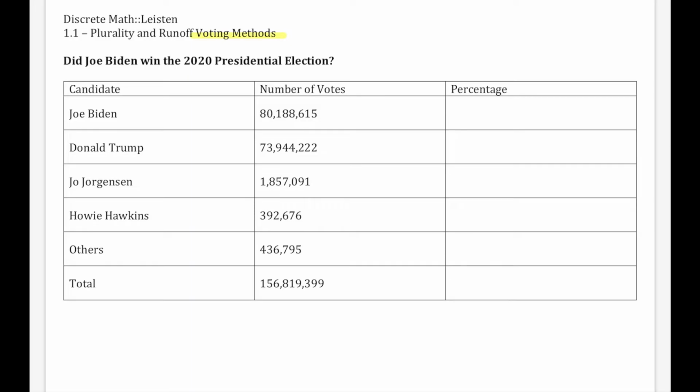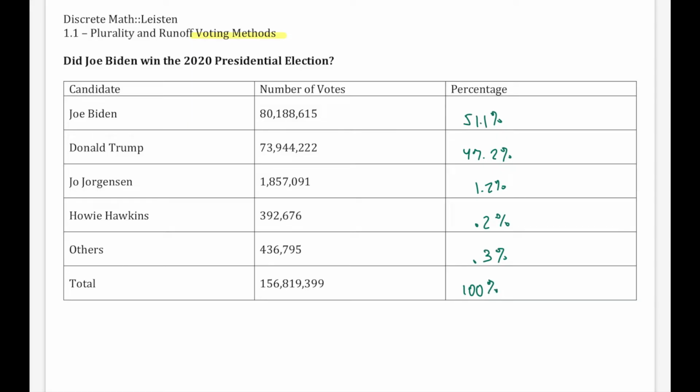So looking at those, there's a lot of votes for Biden, a lot of votes for Trump, and then there's just this handful for others. But if we actually look at the percentage of each vote, we find that Joe Biden had about 51.1% of the vote. Donald Trump had 47.2% of the vote, almost 4% less than Biden. Joe Jorgensen had 1.2% of the vote. Howie Hawkins had 0.2% of the vote, and others had 0.3% of the vote. There's our total of about 100%. I think that adds up.